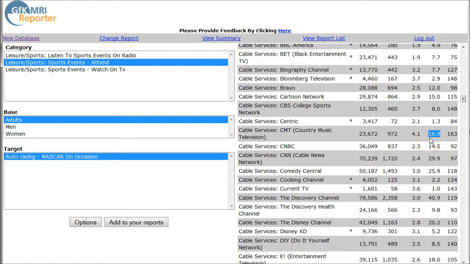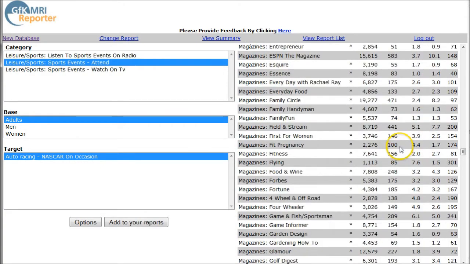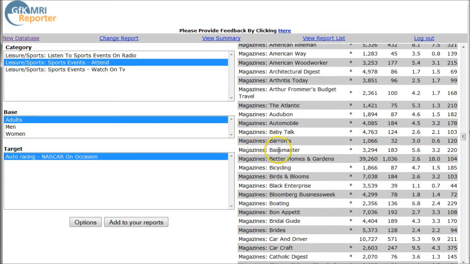You can look at that, you can go down and see what else they watch, or we scroll down and see what kind of magazines they read. Here we see that a lot of NASCAR attendees read Bassmaster or Boating magazine, which might be a good one to look at. So there are all kinds of ways to look at your target market. If you're looking to advertise, it would be a good way to figure out what kind of magazines to look at. Brides, not so much. The index is below 100 here, so probably not the place you want to advertise your NASCAR event, sponsorship, partnership, or things like that.